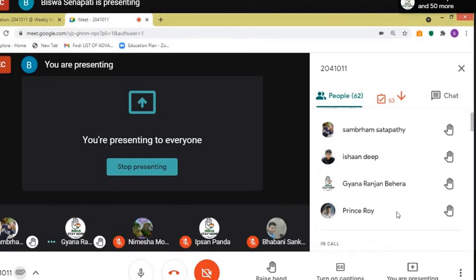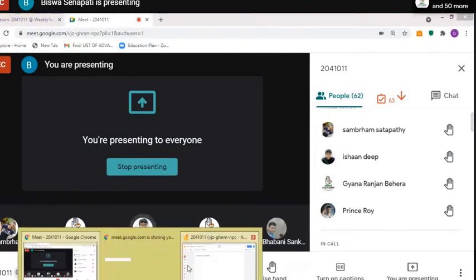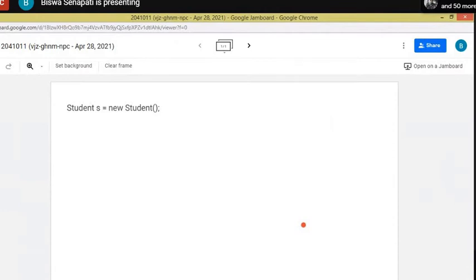Okay. Sandeep, can you say what is an object and what is an object reference? Sir, the object is the name to that class variable as a whole. So is S the object or the object reference, or are both the same? Both are not the same.